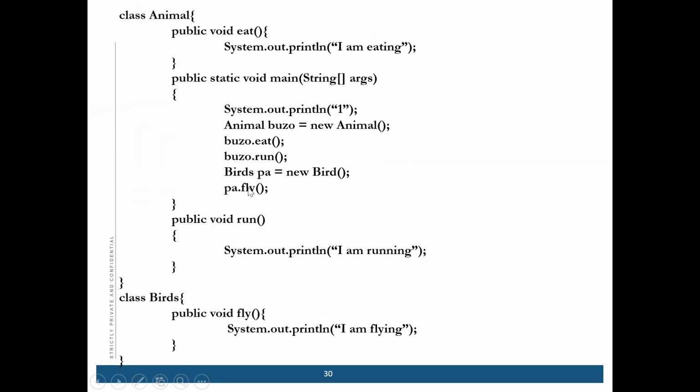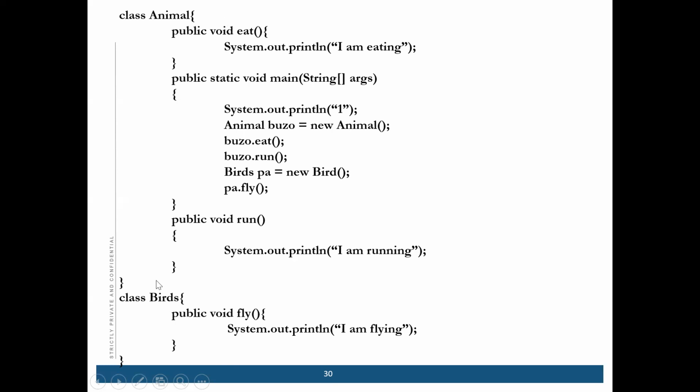So now suppose there are two classes. One is animal and one is bird. So these are the two classes. Now suppose there is one method fly, which I want to call here. How can we do that? So we will learn. These are the two different classes.